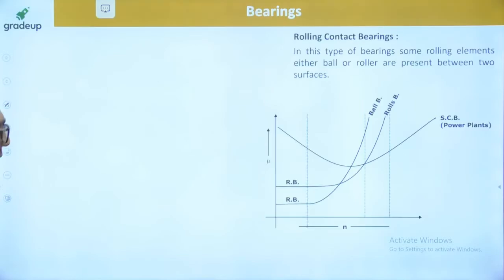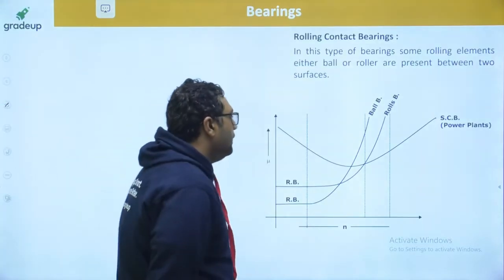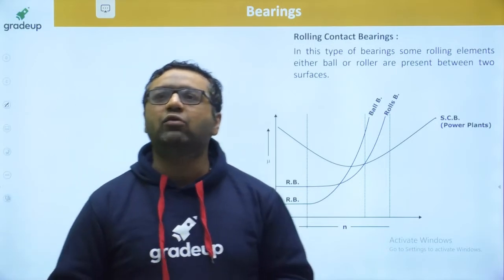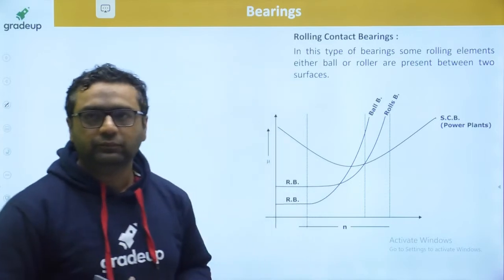Dear, the last type of bearing is rolling contact bearing. When we are talking about the rolling contact bearing, guys.